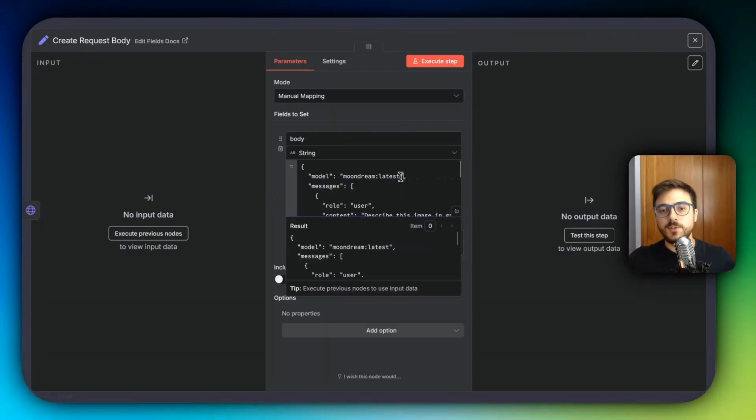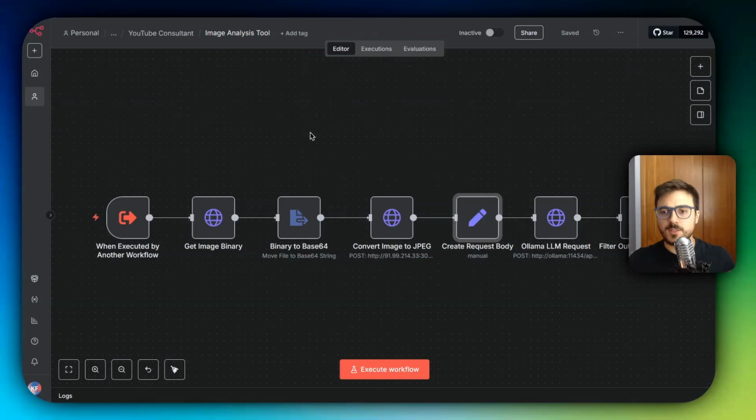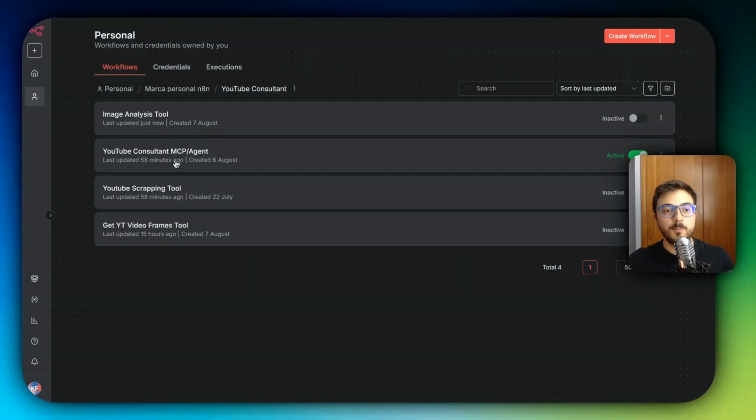And of course, if you use much more powerful vision models, it's going to be much better at describing your thumbnails or the thumbnails that the YouTube scraper is getting. But yeah, I think I have explained everything. It's quite complicated. Sorry if I had to go back and forth on different nodes, but I hope that it has been clear. We're going to hop onto the YouTube scraping tool.